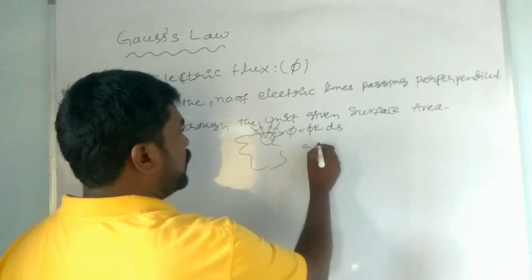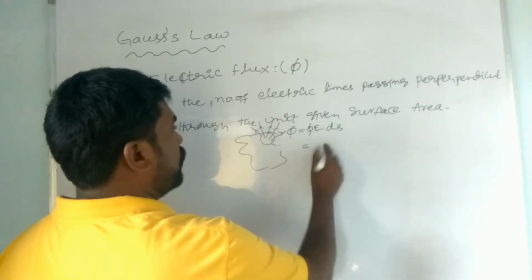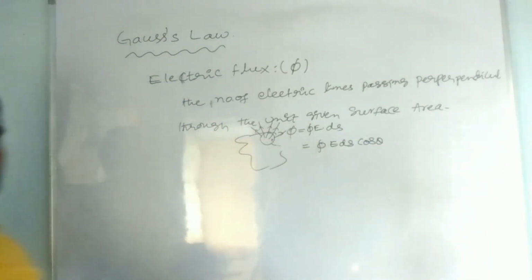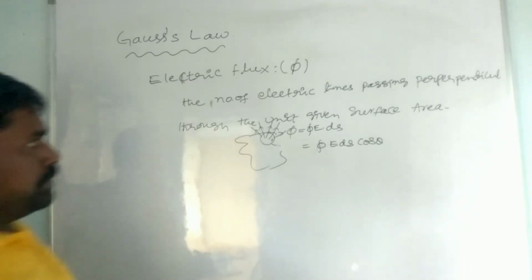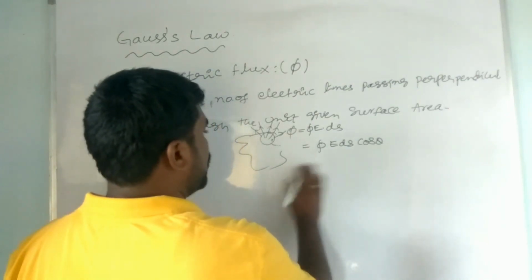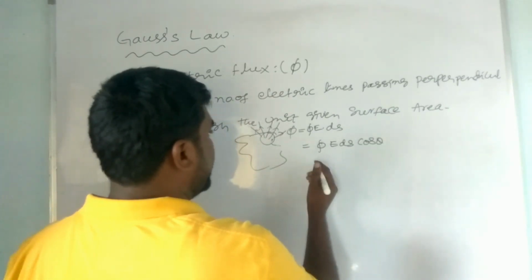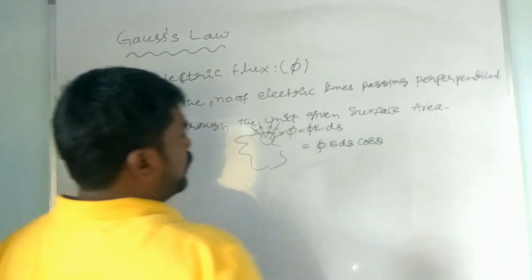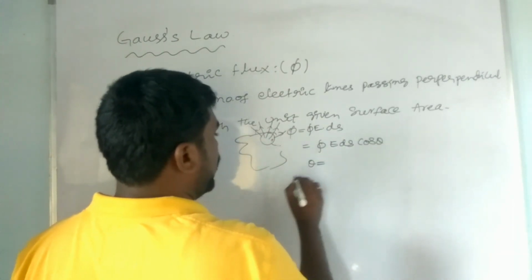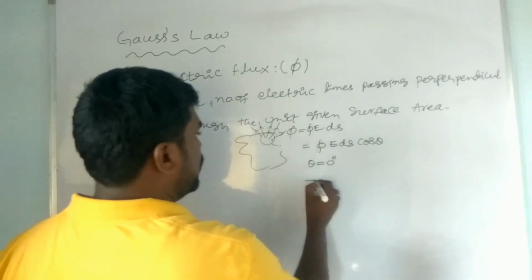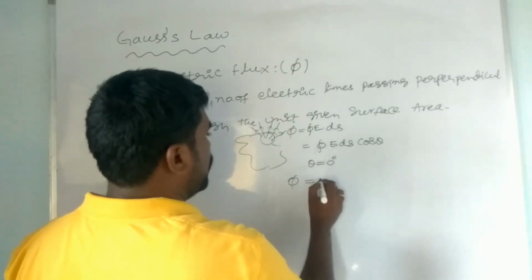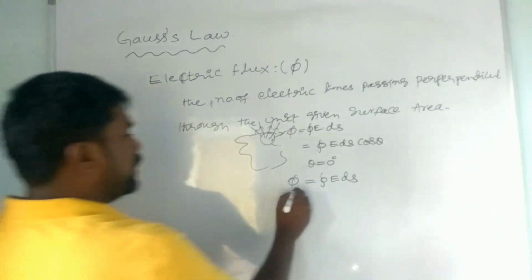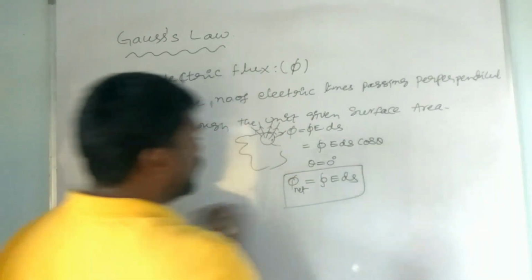The angle between the intensity of electric field and the surface area, theta, is always 0. So phi is equal to the integral of E ds. So this is the net flux through the given surface area.